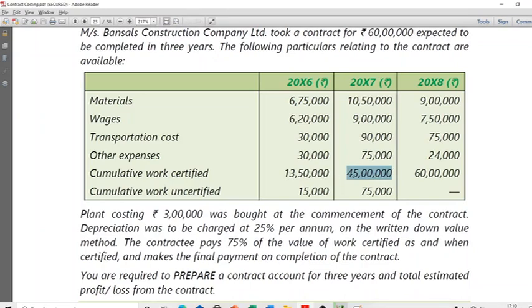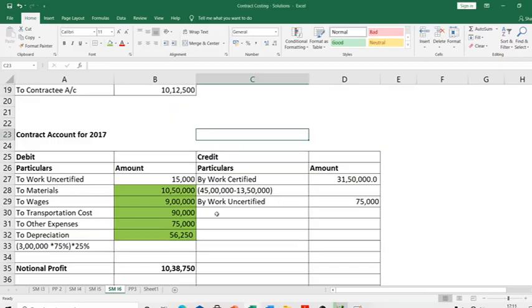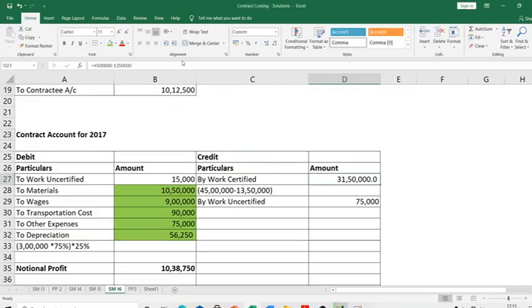This 45 lakhs is a part of 60 lakhs. He is saying that by the end of 2017, up to 45 lakhs out of 60 lakhs can be recognized. But I've already recognized 13 lakh 50. So I should recognize only the difference. When I come to work certified, I am recognizing only 31 lakh 50,000, which is the difference between 45 lakhs and 13 lakh 50,000.